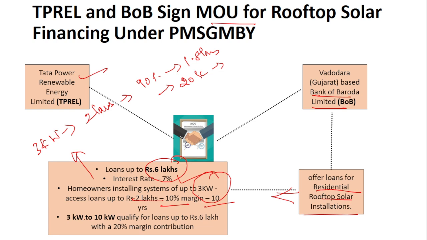Similarly, if they want to install 3 kilowatt to 10 kilowatt, then the loan amount is a maximum of up to 6 lakhs and a 20% margin is required. In the previous case, the amount was less and the margin was 10%. Here, it is up to 6 lakhs and the margin is 20%.